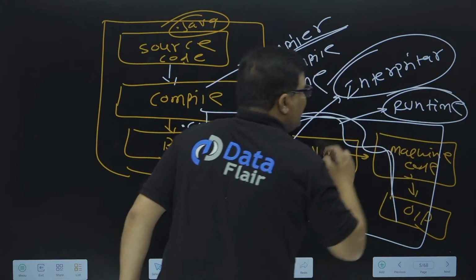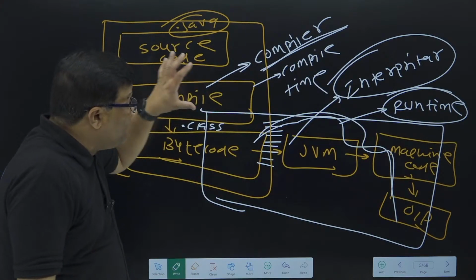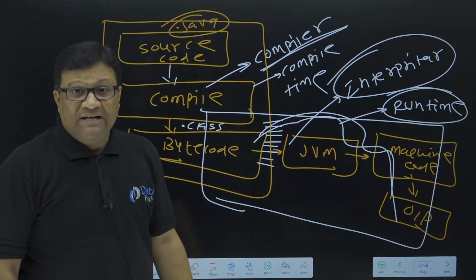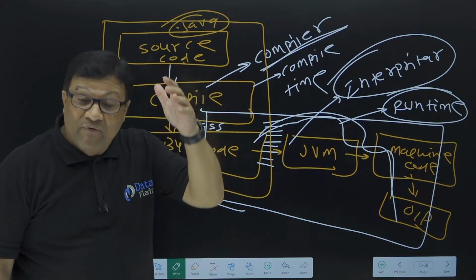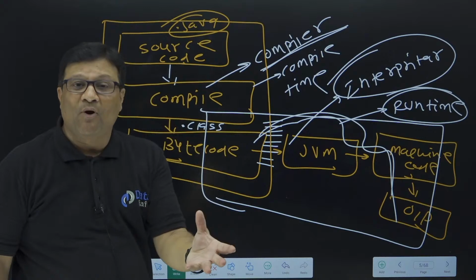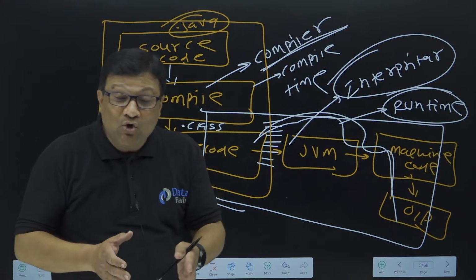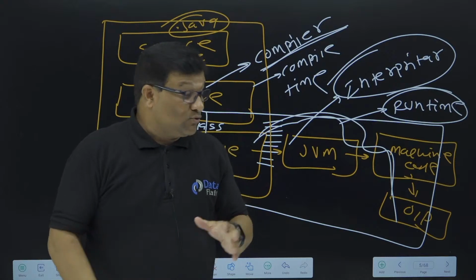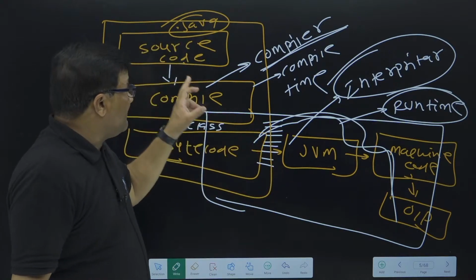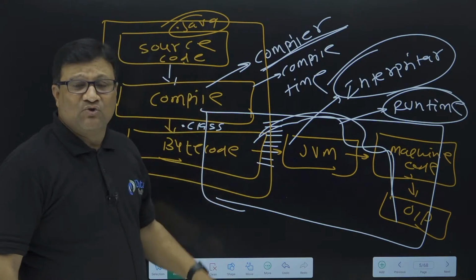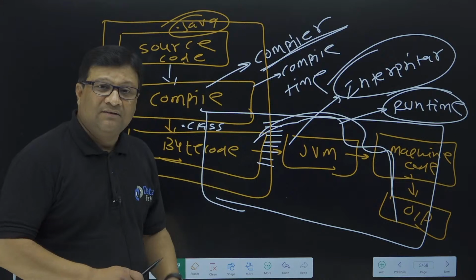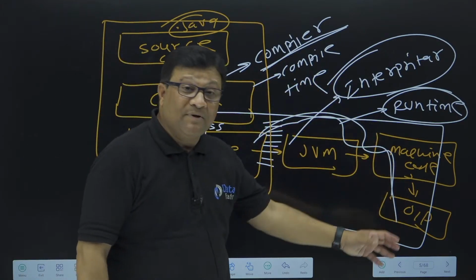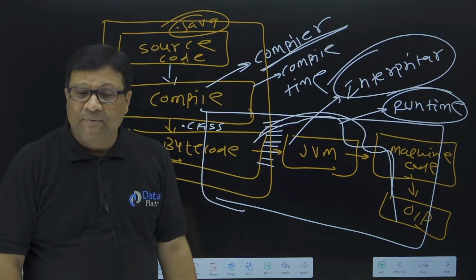Every language has two types of environment: compile time environment as well as runtime environment. Please listen to this concept very carefully. These are very important interview questions, right? What do you mean by compile time environment? What is runtime environment? In the case of Java, the conversion of source code into bytecode is the compile time environment, and the conversion of bytecode into machine code is called the runtime environment.